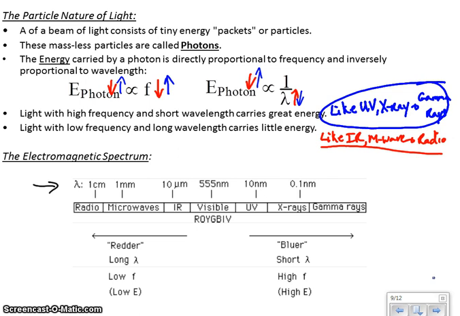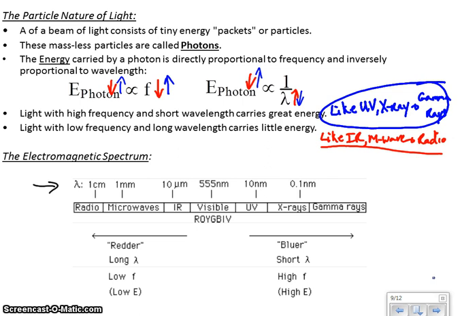And this is listed from redder to bluer. Now, even though radio waves don't have a color, we say that they're on the red end of the spectrum because they're beyond the red end of the visible spectrum. Same thing with gamma rays and X-rays. They don't have a color per se, but because they're beyond the blue and violet end of the spectrum, we say that they are bluer. Everything on this chart to the left has a longer wavelength. Everything on this chart to the right has a shorter wavelength. Therefore, everything to the left also has a lower frequency, and everything to the right has a higher frequency.